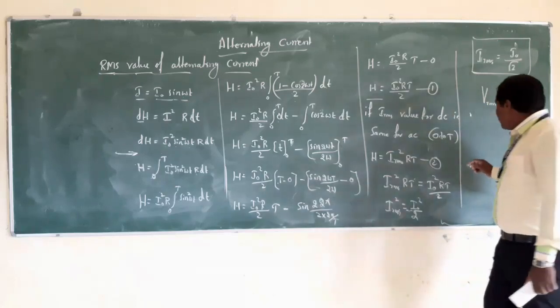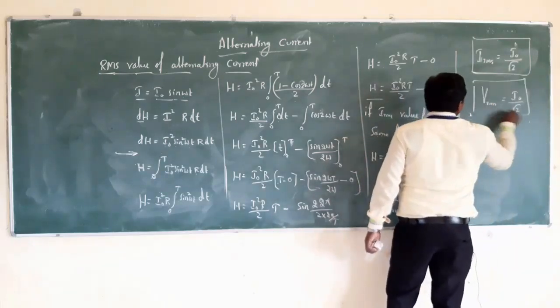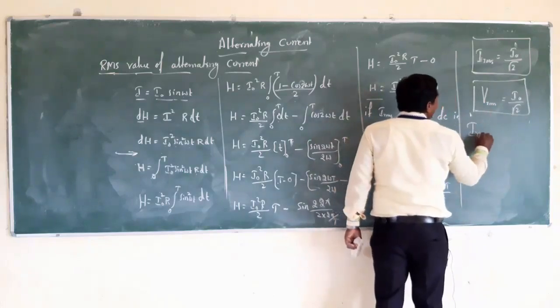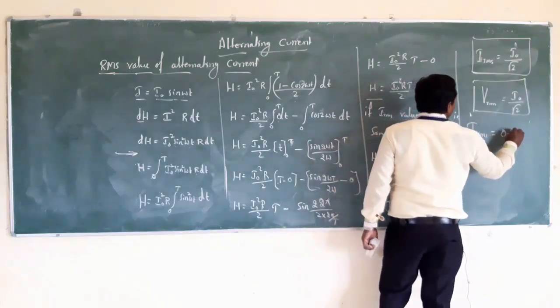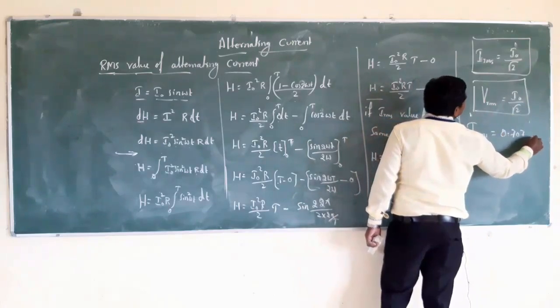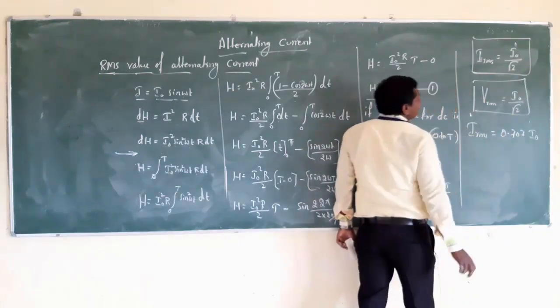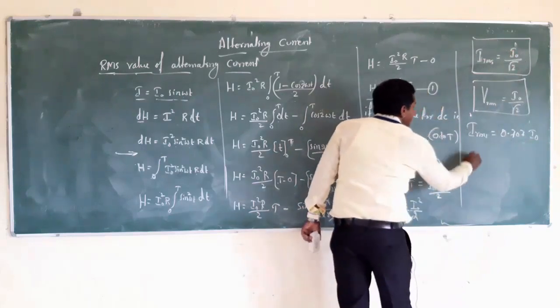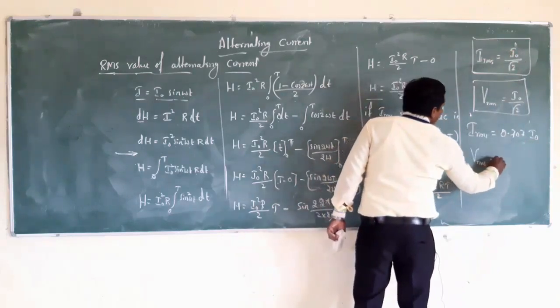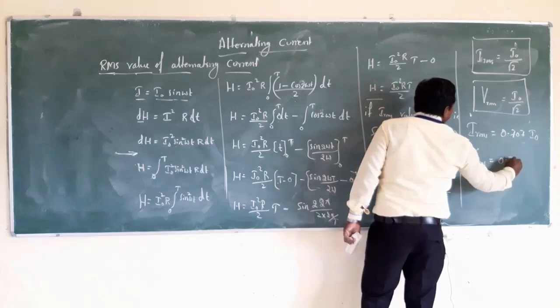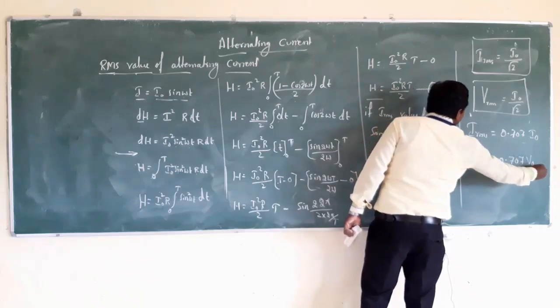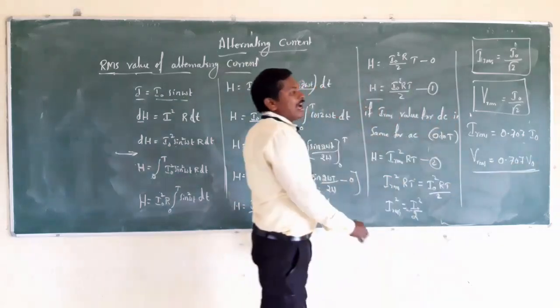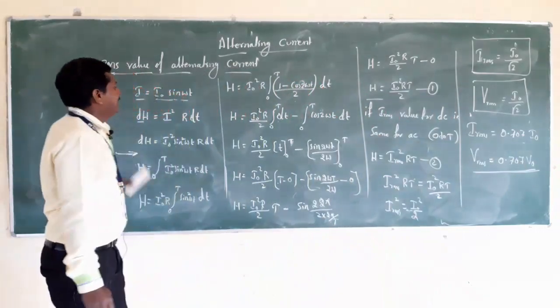These can also be written as IRMS equal to 0.707 into I naught, if we simplify the value of 1 divided by square root of 2. Similarly, VRMS is equal to 0.707 V naught, and this is about the RMS value of alternating current.